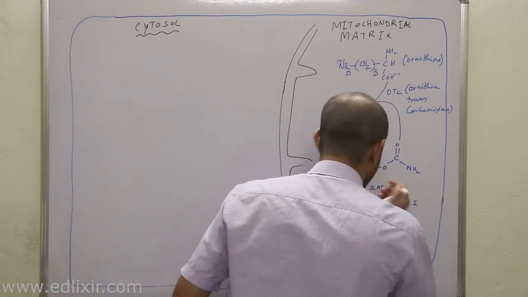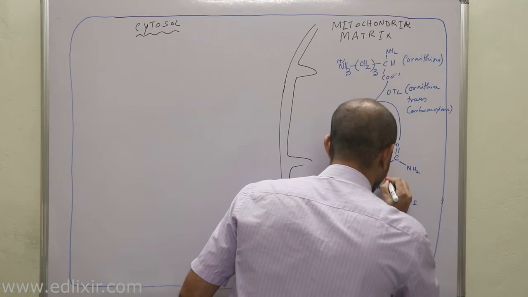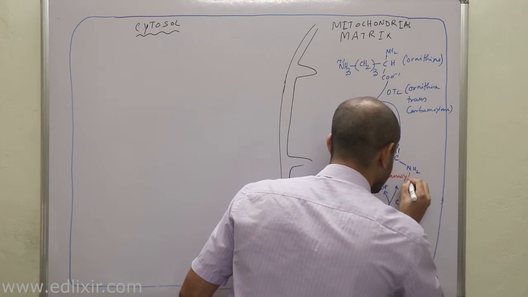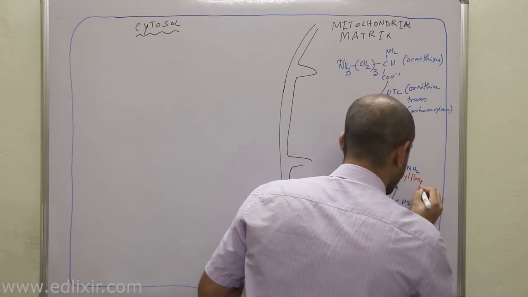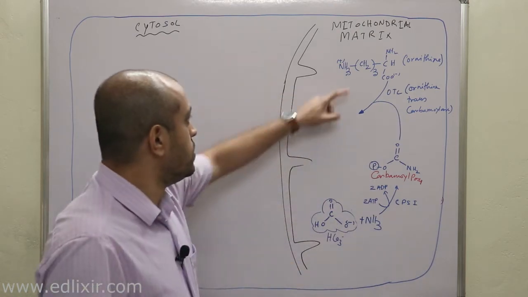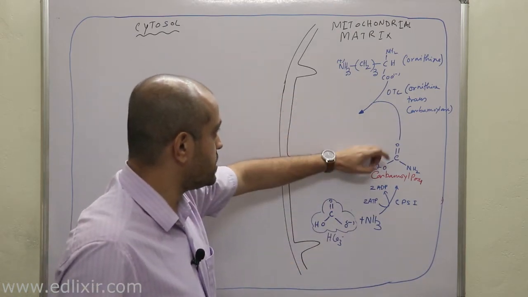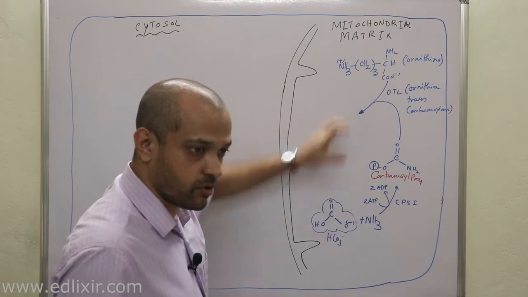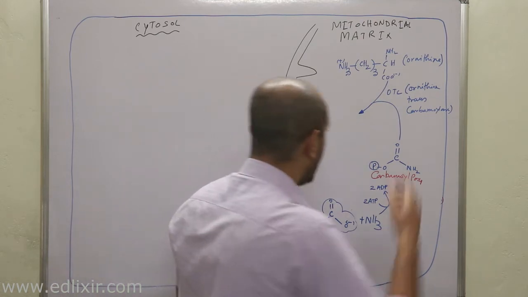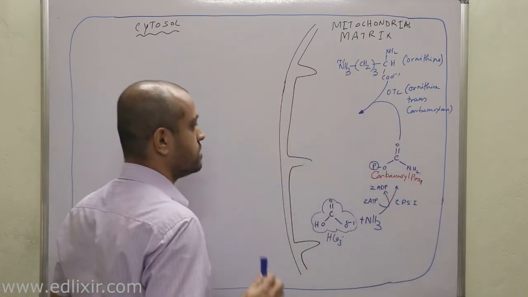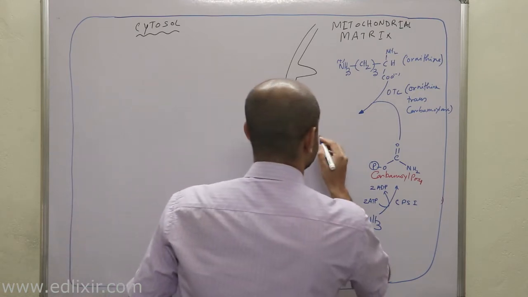This is nothing but carbamoyl phosphate, right? Ornithine and carbamoyl phosphate come together and form citrulline. Now, how to draw citrulline? It is very, very easy.